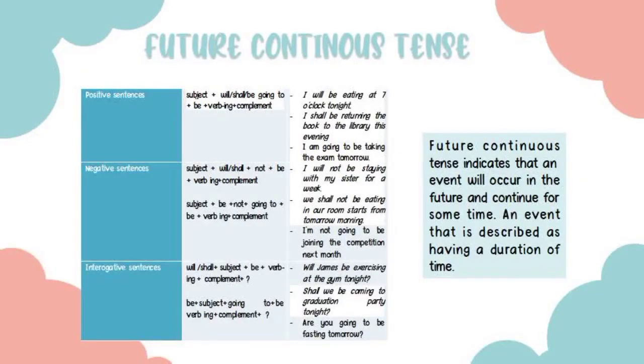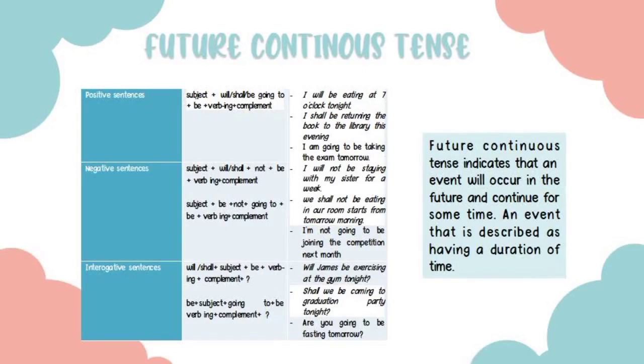Next, future continuous tense. For the positive sentence, the form is subject plus will or shall or be going to plus be plus verb ing plus complement. For the negative sentence, subject plus will or shall plus not plus be plus verb ing plus complement, or subject plus be plus not going to be plus verb ing plus complement.